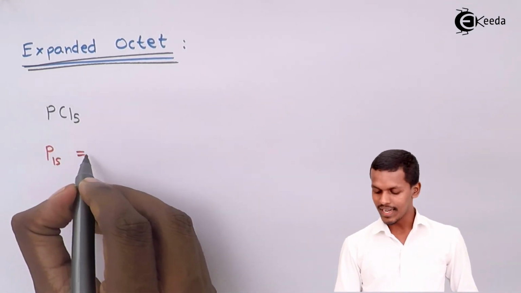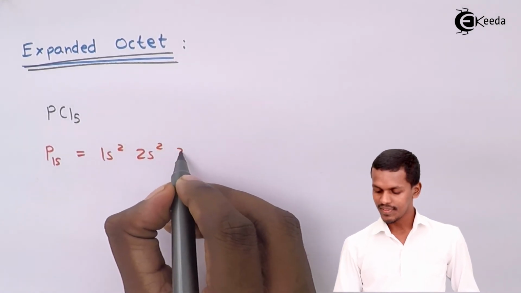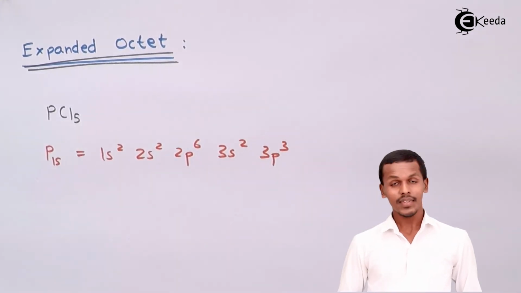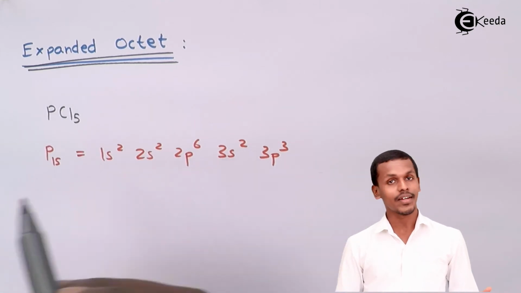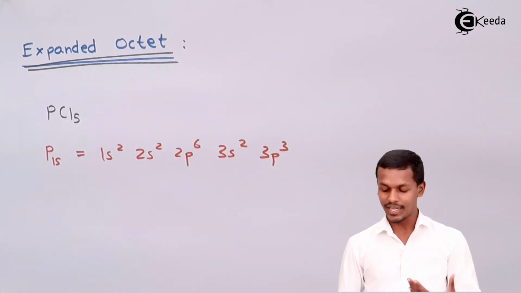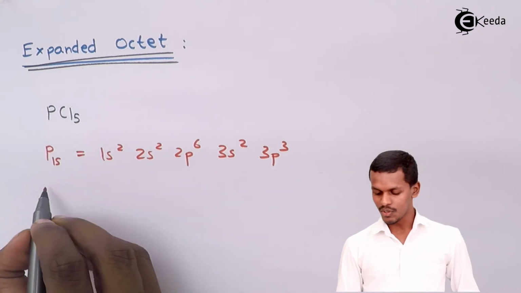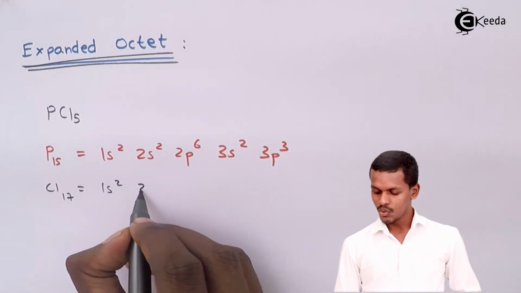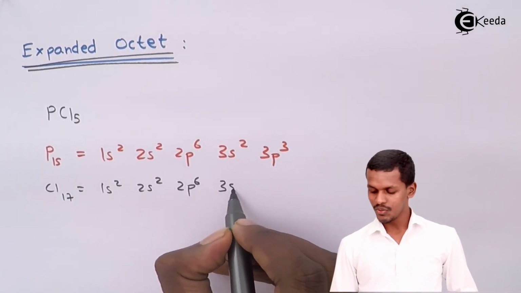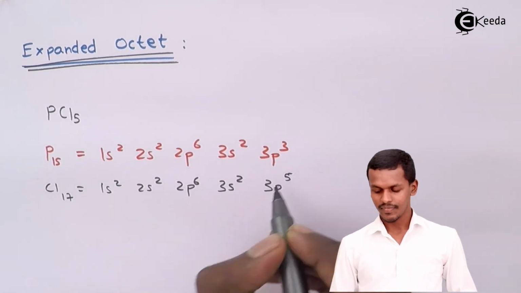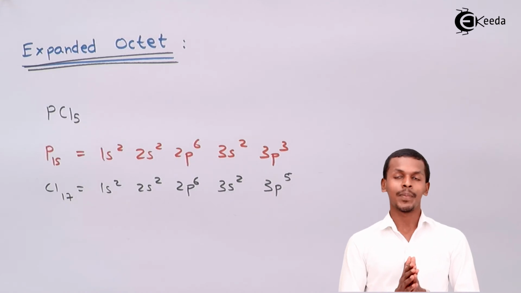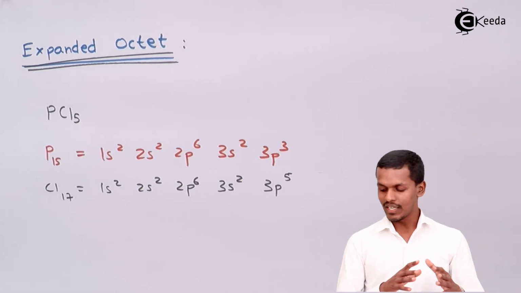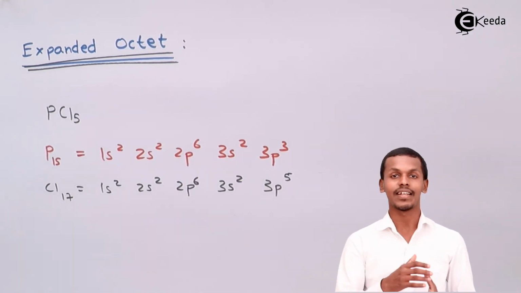So we could write the electronic configuration like 1s2, 2s2, 2p6, 3s2, 3p3, giving it 5 electrons in its outermost shell, and the outermost shell is the third shell. And talking about chlorine, chlorine has an electronic configuration of 1s2, 2s2, 2p6, 3s2, and 3p5. So now phosphorus will be in the middle, while the chlorine atoms will surround the central phosphorus atom.